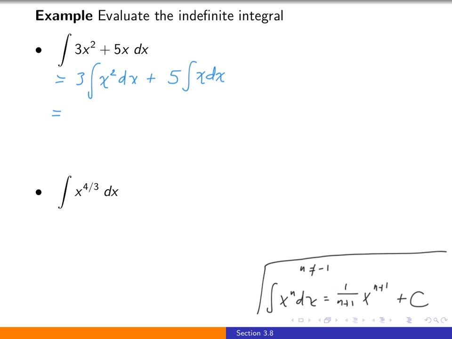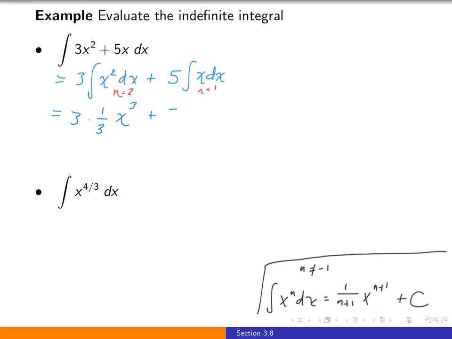So in the first case, we have our value of n is 2. And 2 plus 1 is 3. So we have 3 times 1/3 x cubed. In the second case, we have the value of n being 1.